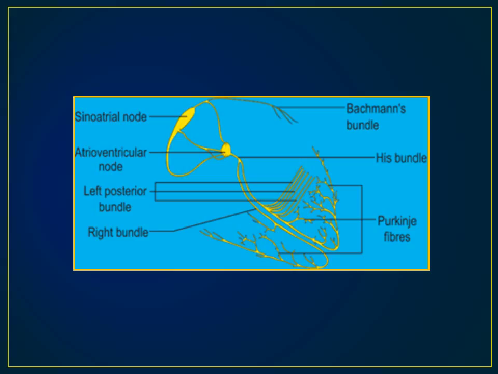Here is where all the pacer cells of the heart are located. Pacer cells act independently. If not otherwise stimulated by an outside force, each will eventually generate their own action potential. How then, if they all act independently, does our heart beat in such an organized fashion? The answer is overdrive pacing.